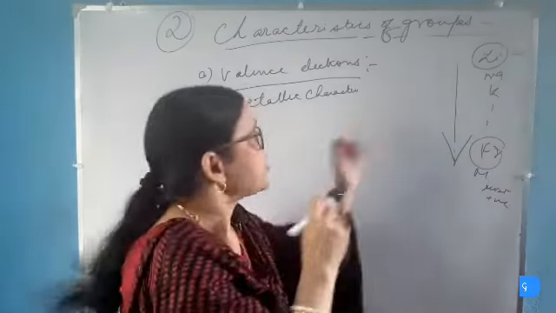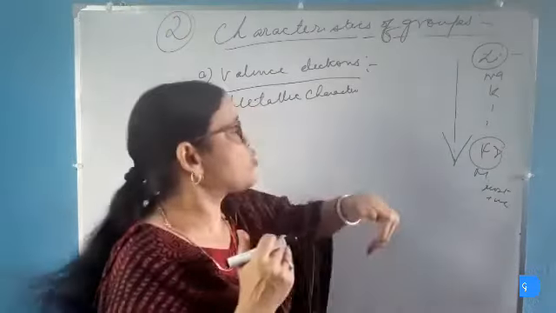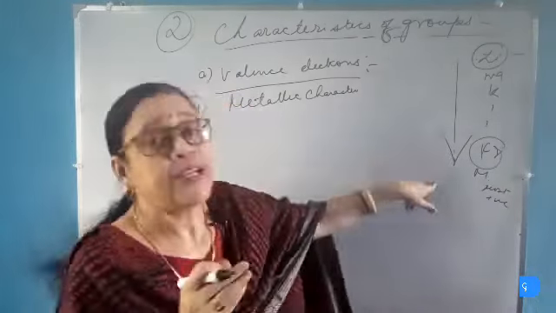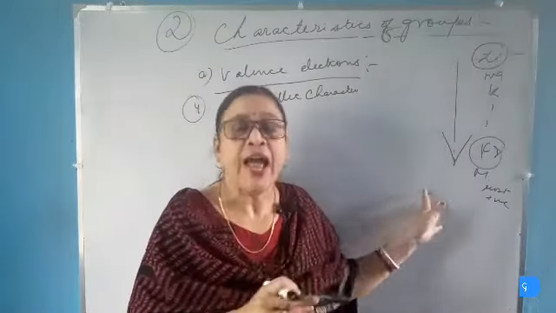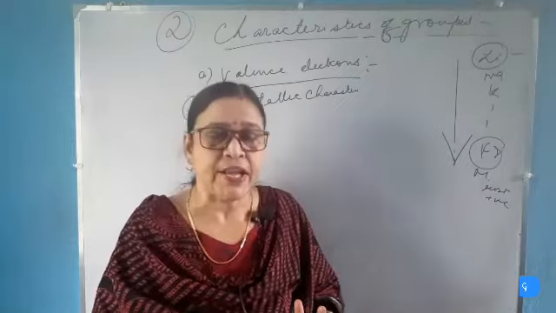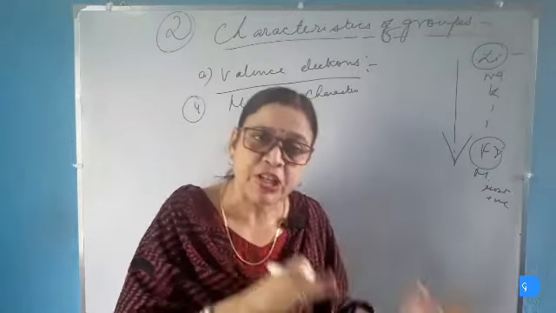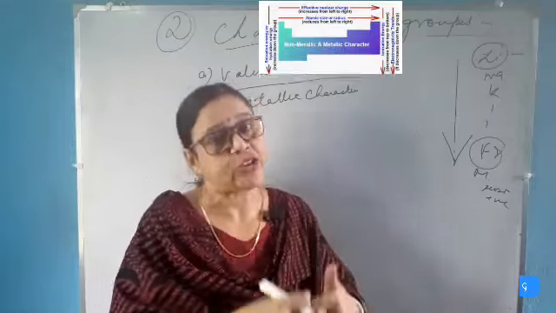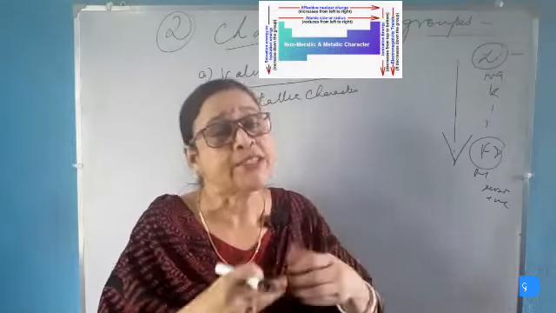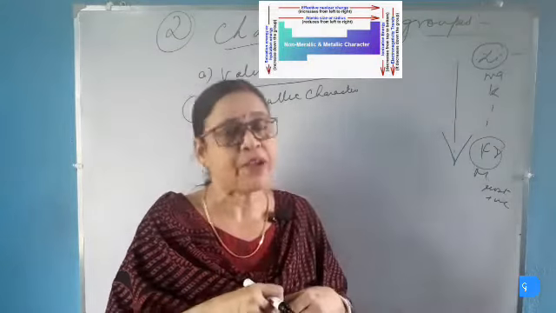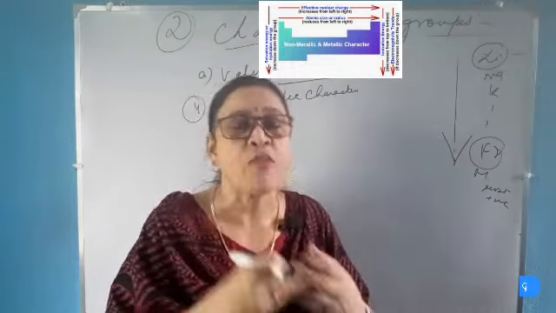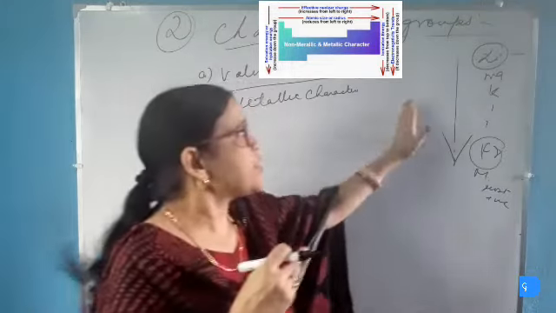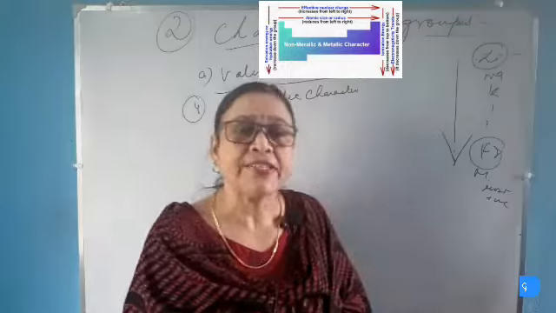Now we will explain why this happens. When we move downward in a group from top to bottom, the number of electron shells increases, and as the electron shells increase, the nucleus becomes deeply situated, and so the force of attraction between the nucleus and the electrons decreases. So metals can easily lose electrons and take part in chemical reactions. So metals easily form positive ions, and thus the metallic character of the elements increases in a group.